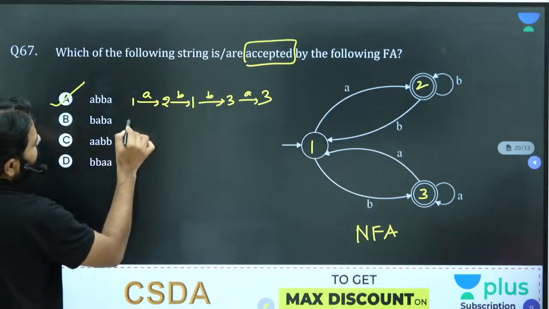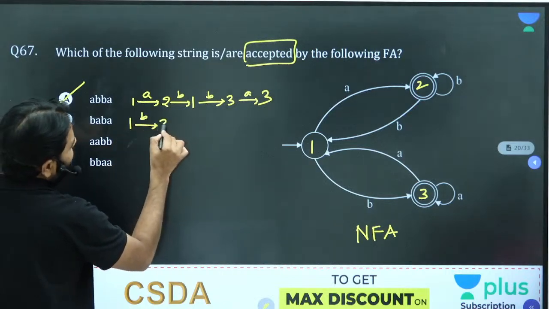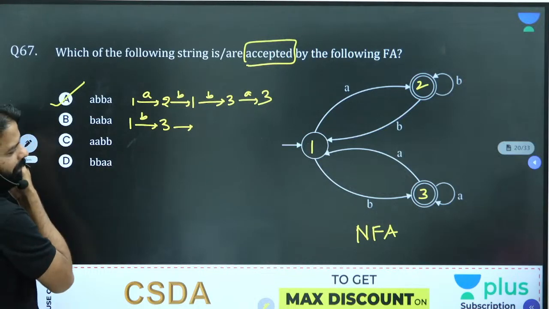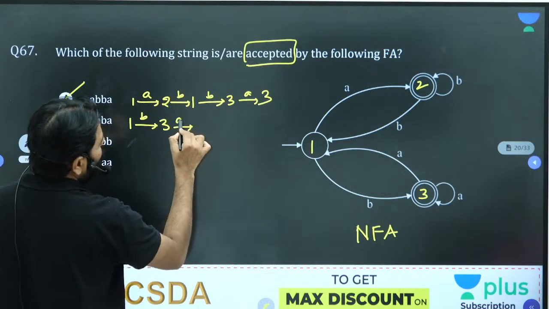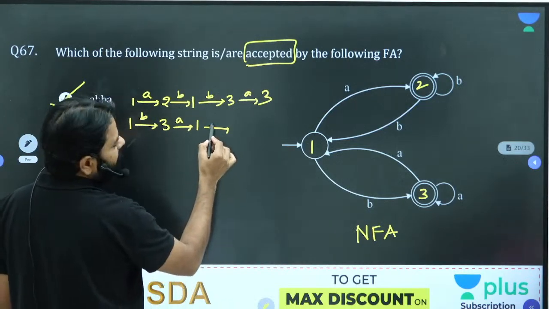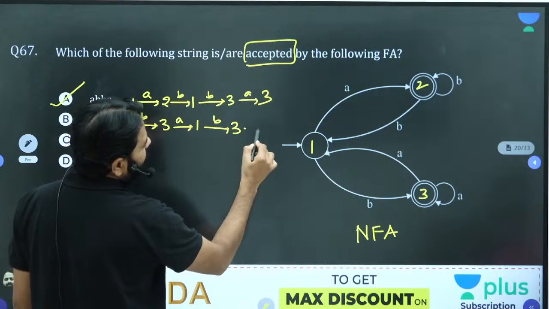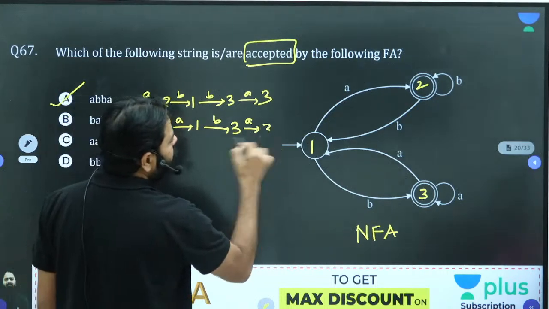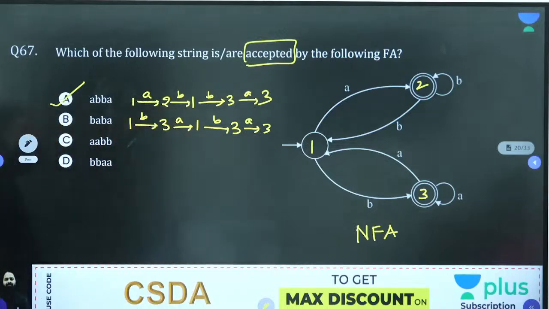Said I should go B, 1 on B, 3, and then on A I have two choices. Which one I should take? Because after A I need a B, so I should go back to 1. Then after that I need a B, I can come back again to 3, and then on A, now I want to go final, so I will go to 3 only. So BA, BA. Is it accepted?